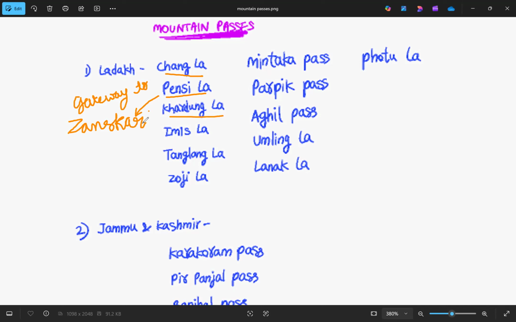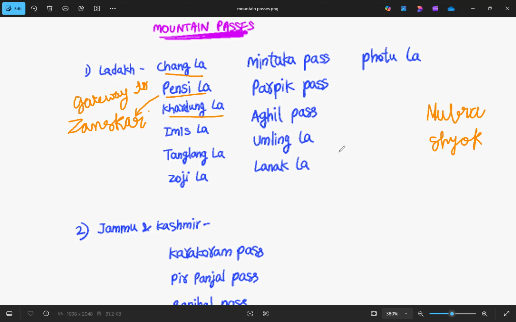The next one we have is Khardungla. As Pensila is the gateway to Janskar, Khardungla is the gateway to Shyok and Nubra valleys. In Ladakh we have valleys called Nubra Valley and also Shyok, and Khardungla is considered the gateway to these valleys.